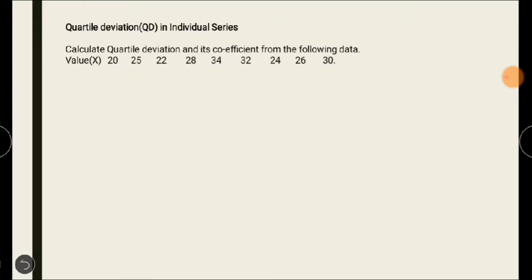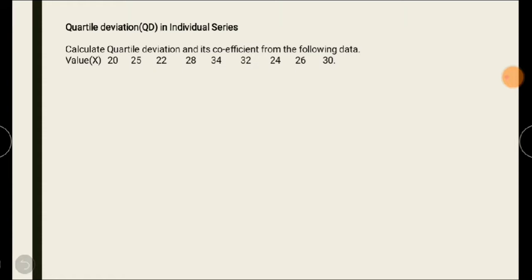See, we'll take up the next one. The next important concept is the calculation of quartile deviation under individual series. So here I am taking one example sum for calculation of quartile deviation and its coefficient from them. Okay, so here they have given the values of certain set of data. See, for calculating quartile deviation, what we have to do is we have to arrange the data in ascending